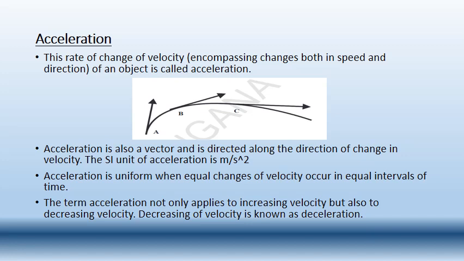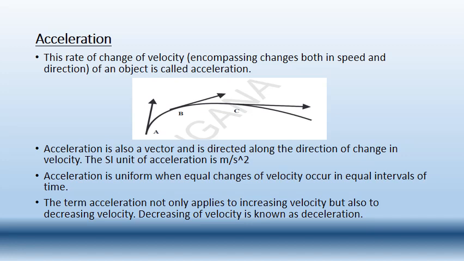Since acceleration depends on the velocity, acceleration is also a vector and is directed along the direction of the change in velocity. The SI unit of acceleration is meter per second square. What does SI mean again? SI means standard international unit. So the standard international unit of acceleration is meter per second square.